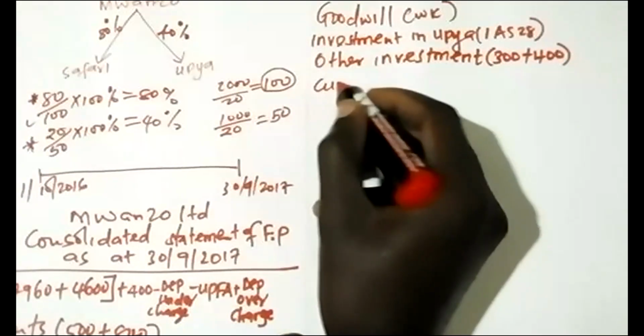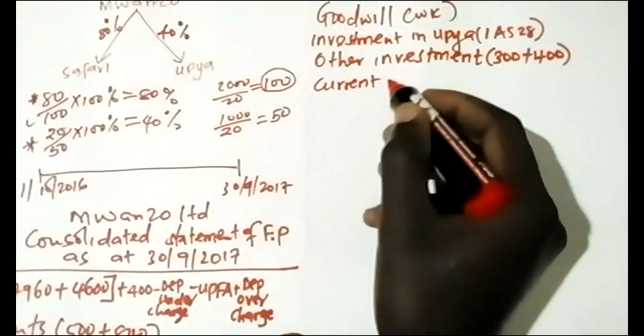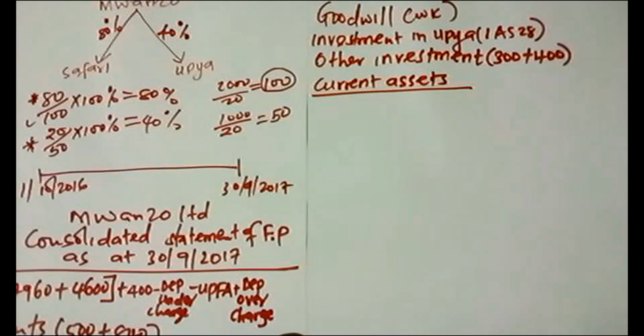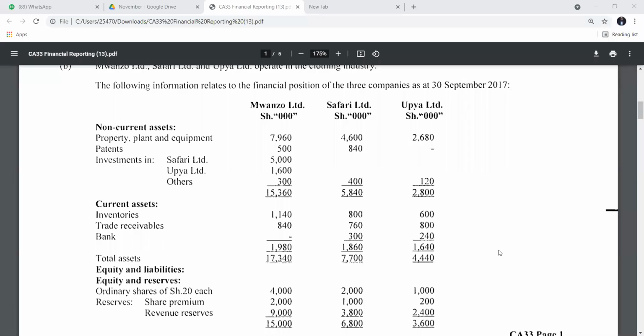As we move to the current assets. So what about the current assets? For the current assets, we have inventories, 1140 and 800.